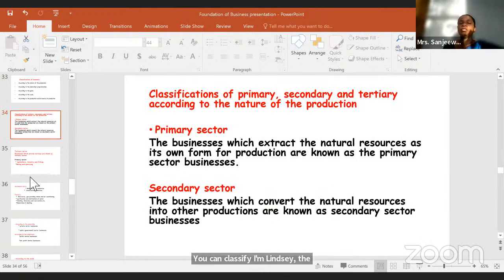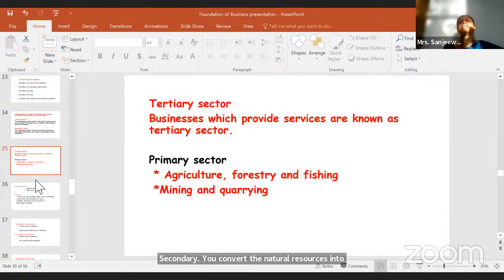According to the nature, you can classify as primary, secondary, and tertiary. I showed you the flowchart of business. Primary, where you extract the natural resources, right? Secondary, you convert the natural resources into other products. Tertiary, all services are tertiary, right?